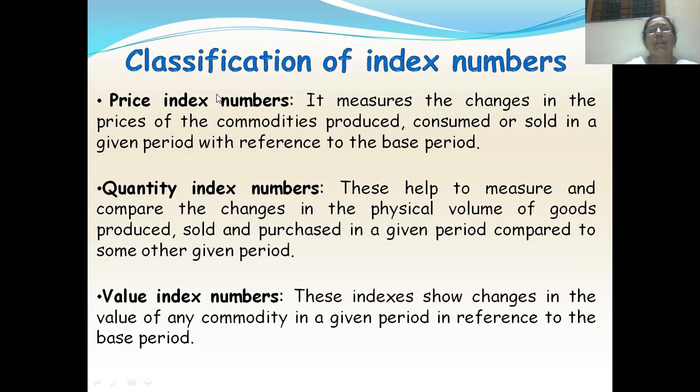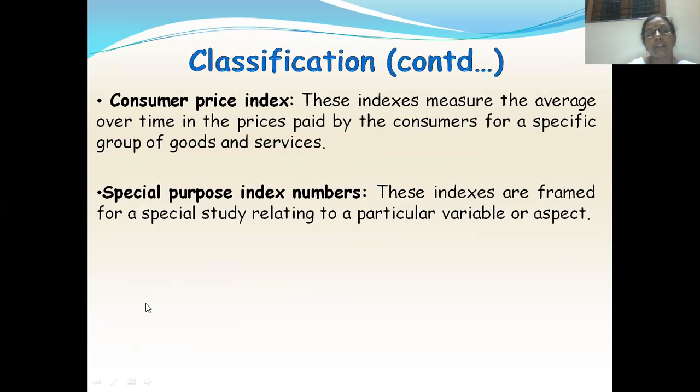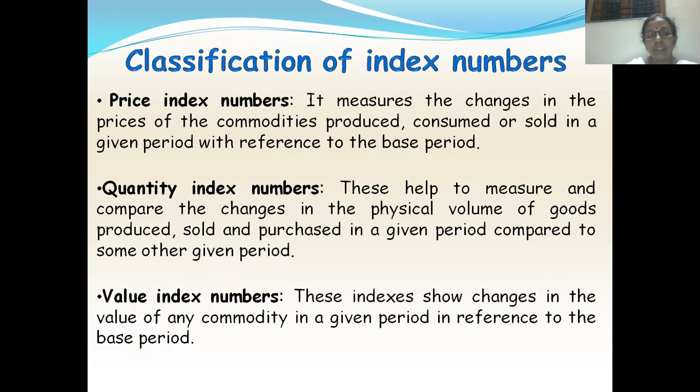So you have different classifications of index numbers: price index numbers, quantity index numbers, value index numbers, consumer price index, special purpose index. For all this, we'll discuss in detail. First, let us see what are the different definitions of this.